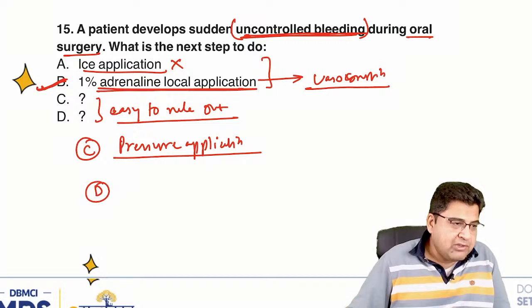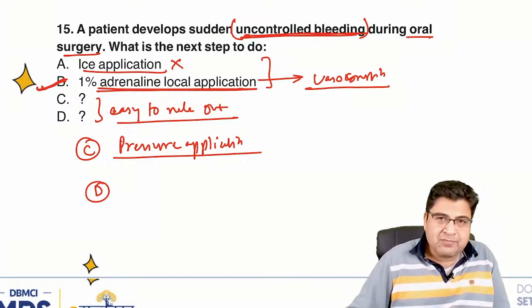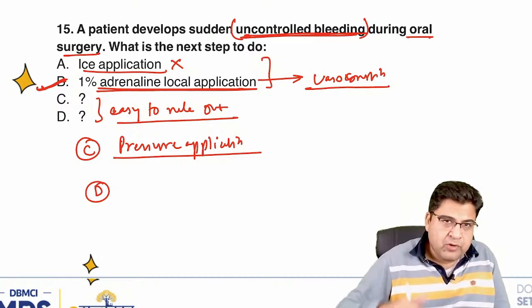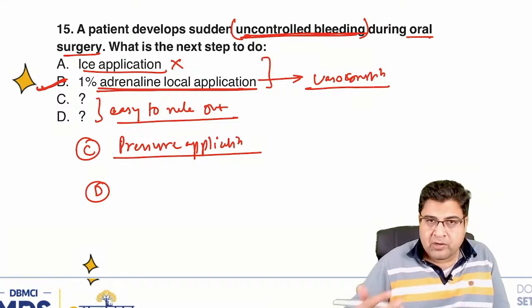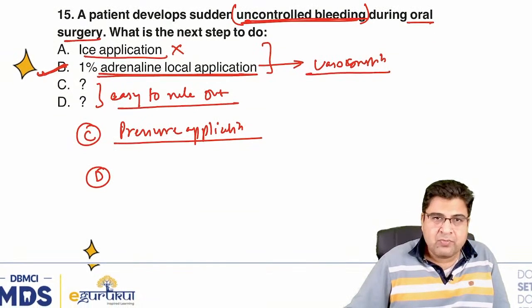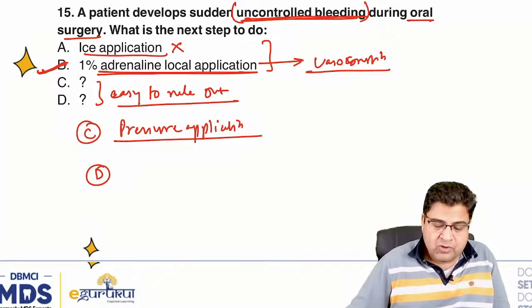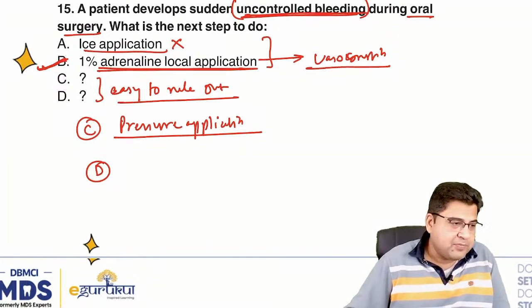The pressure application will not solve the purpose. Like this is not going to solve the purpose. You have to do something significant. So again, the answer will be adrenaline. I think this question would be there in the oral surgery recall also. If you have watched the oral surgery recall, Dr. Himani must have taken this uncontrolled bleeding part. So guys, according to me, the answer is still adrenaline. But in case you come to know about other options, please let me know.